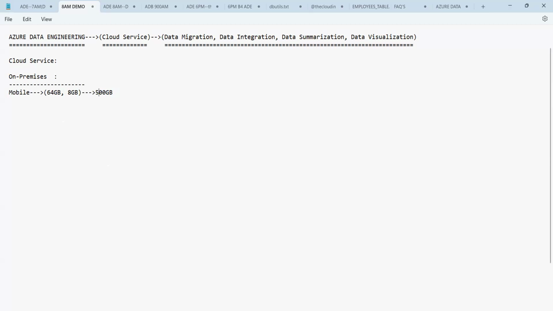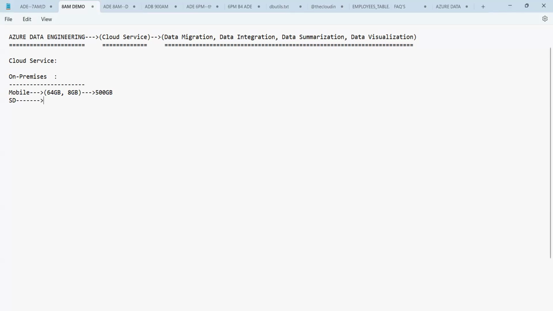Can we store it, guys? It's not possible to store because the memory here is limited to 64 GB. So what is the alternative? How to store this 500 GB in your mobile phone? For that, guys, we have a small alternative. We add an SD card to your mobile phone.